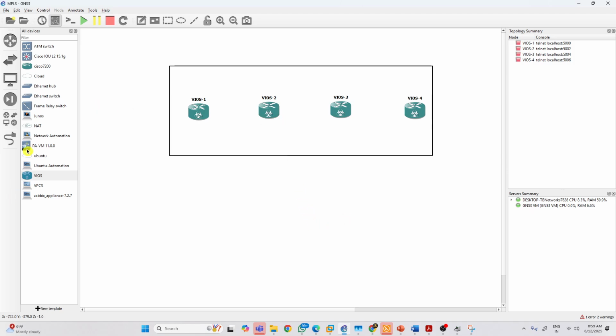In a service provider environment, we have a lot of devices, right? A hell lot of devices, thousands of devices. So you can say this guy is a service provider.